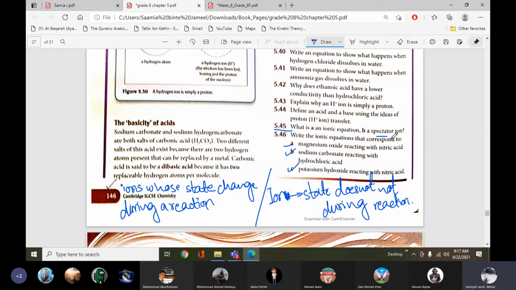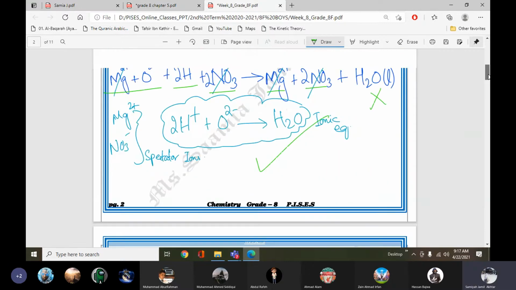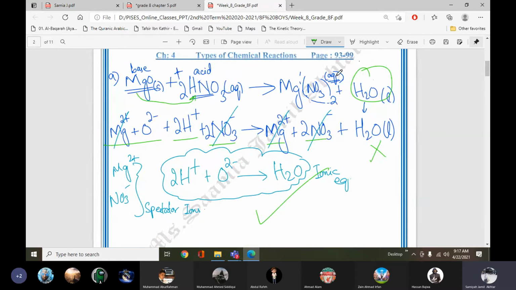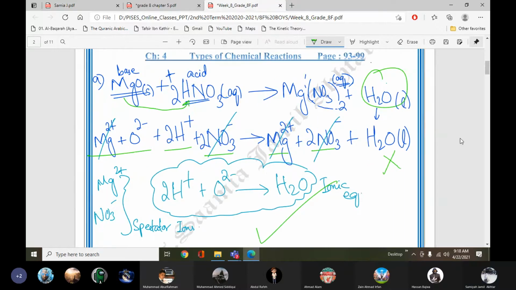Now write an ionic equation that corresponds to these. The first one I already solved: magnesium oxide reacting with nitric acid, part A. This is the answer of part A. It will appear on your screen after some time. Did it come? Yes, ma'am.